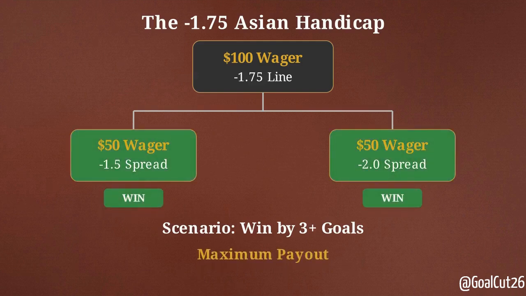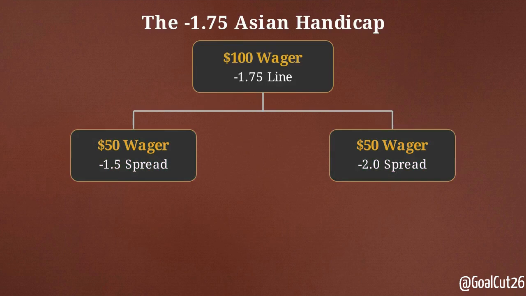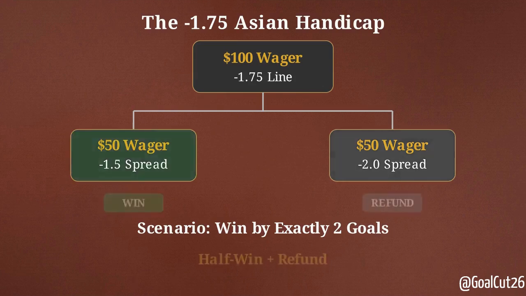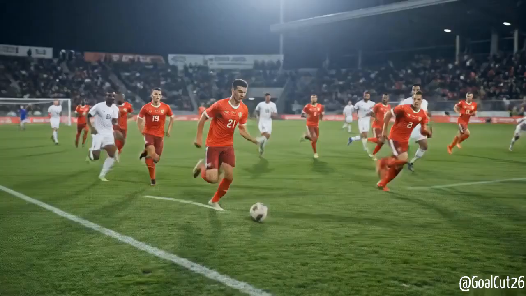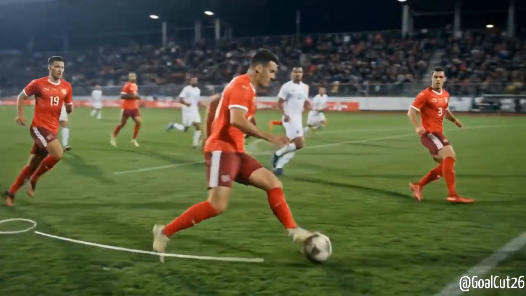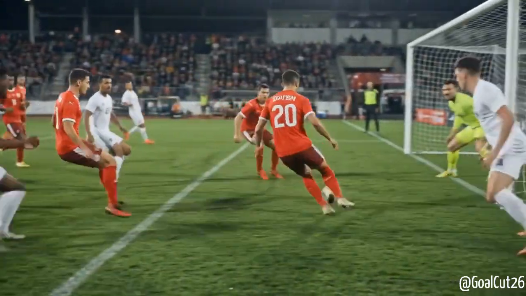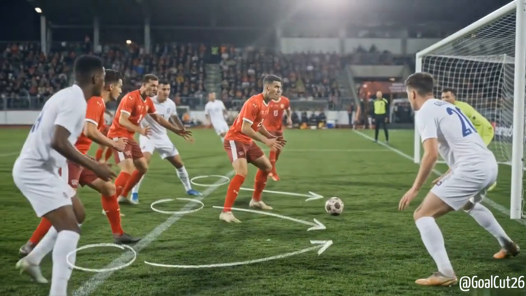In the best case scenario, if Switzerland delivers a blowout and wins by 3 or more goals, both buckets win for the maximum payout. The real advantage is the safety net. If Switzerland only wins by exactly 2 goals, you get a half win on the 1.5 bucket and a refund on the 2.0 bucket. But there is a core trade-off.